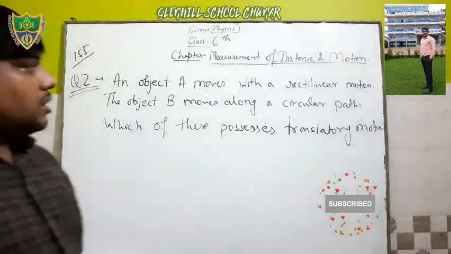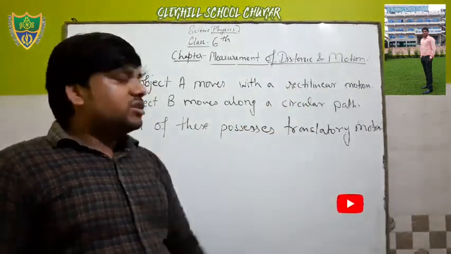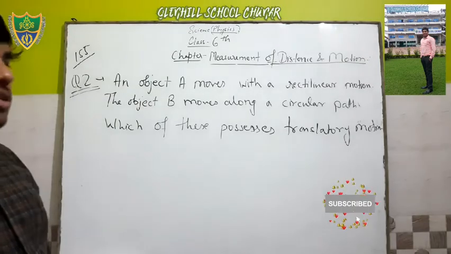You know that rectilinear motion and circular motion are types of translatory motion. Both are translatory motion.